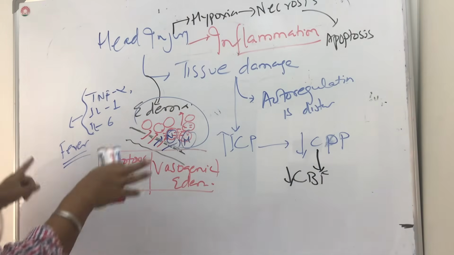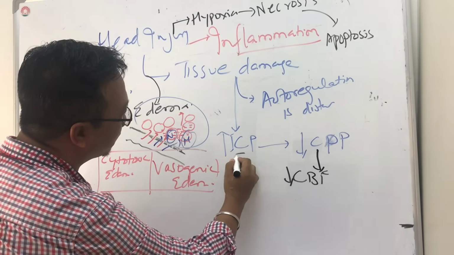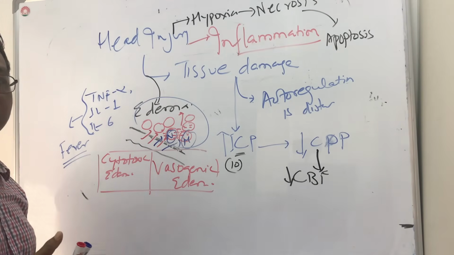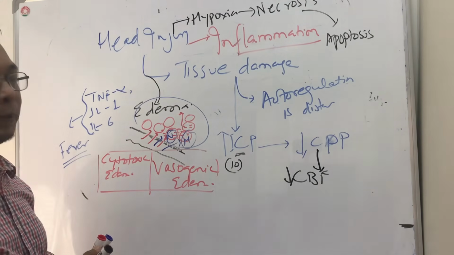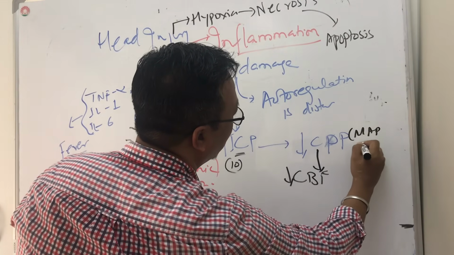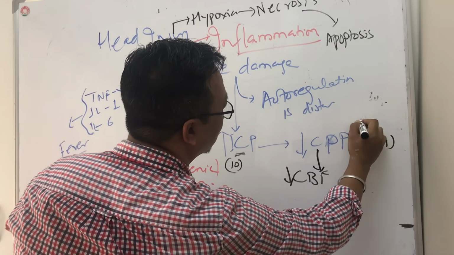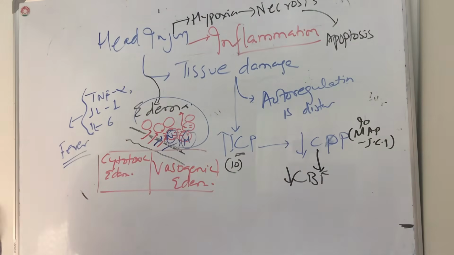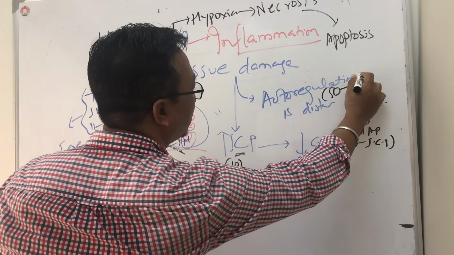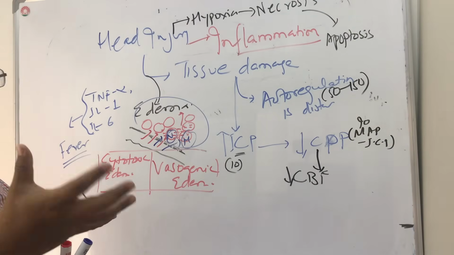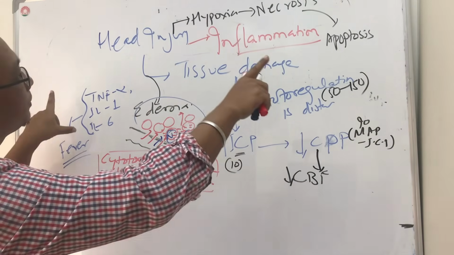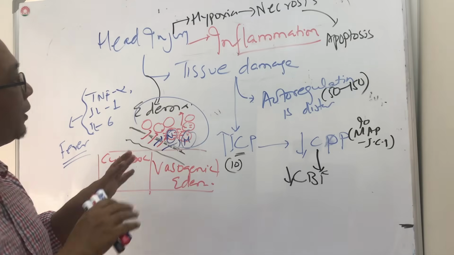To understand this, you must know what intracranial pressure is, which is normally 10. Cerebral perfusion pressure, we know, is mean arterial pressure minus intracranial pressure. That is also normally 90. Autoregulation is maintained between 50 and 150, by vasoconstriction and vasodilatation. So overall, all these are the pathophysiology of head injury, and the brain tries to do that.